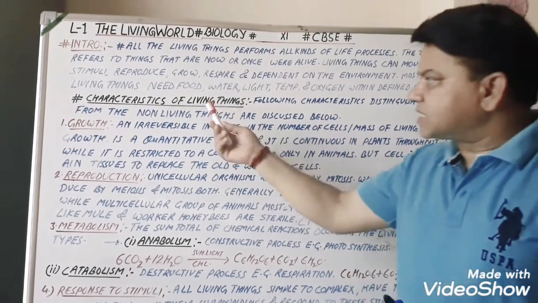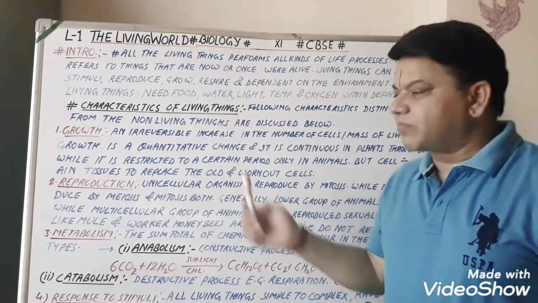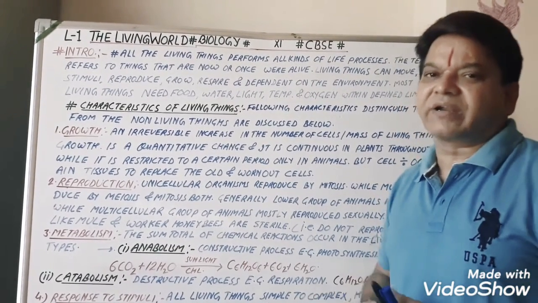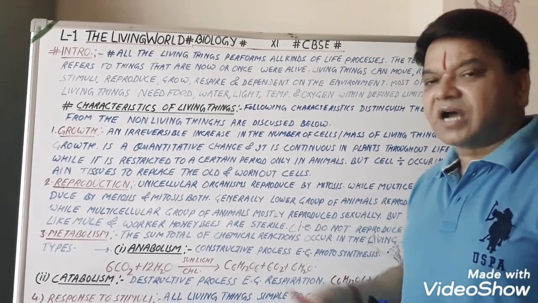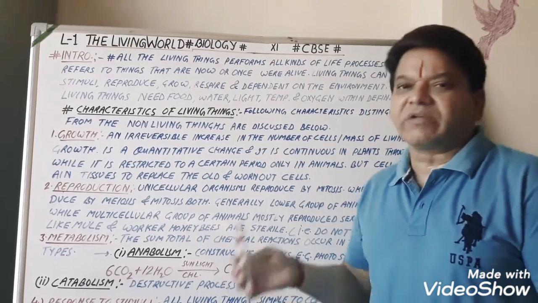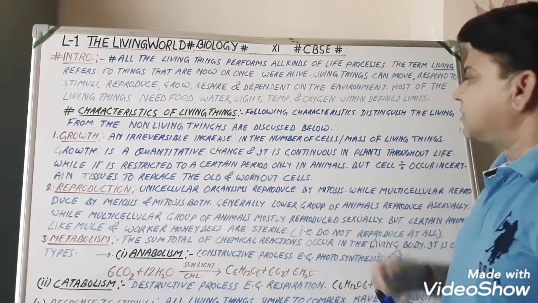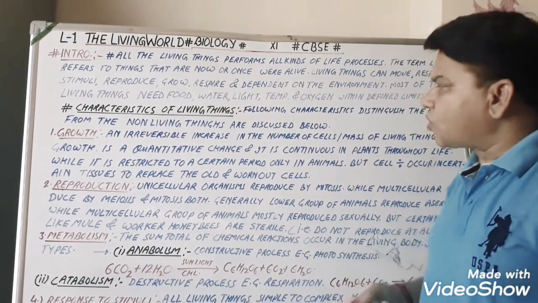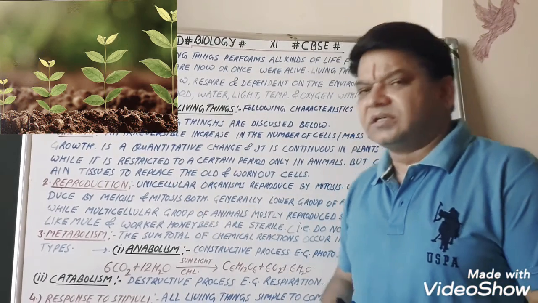Now, characteristics of the living thing. Now we discuss one by one the most important characteristic features of all living things, which are not performed by non-living things. The following characteristics distinguish the living things from the non-living things. So first of all, growth.